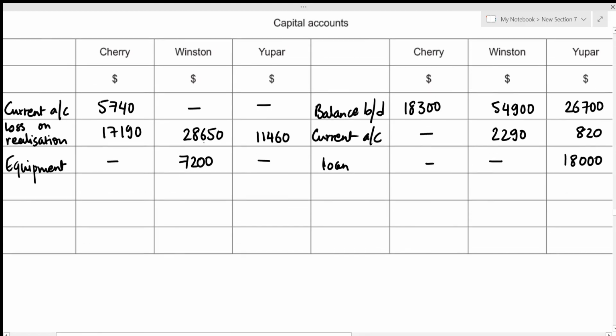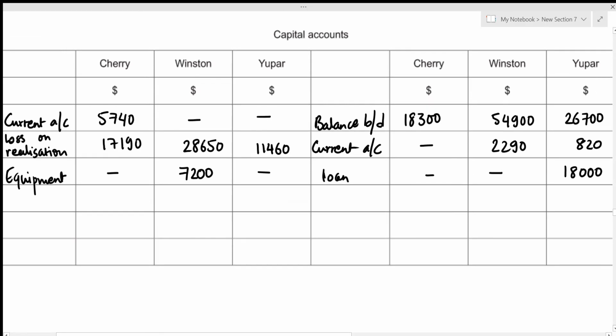So now in order to figure out whether these partners owed any amount to the partnership or the partnership owed any amount to these partners, we need to figure out the total for all of these 6 columns. So firstly, let's figure out the total for this column. That's going to be 5,740 plus 17,190, which gives the total to be 22,930. For the second column, that's going to be 28,650 plus 7,200, which gives the total to be 35,850.